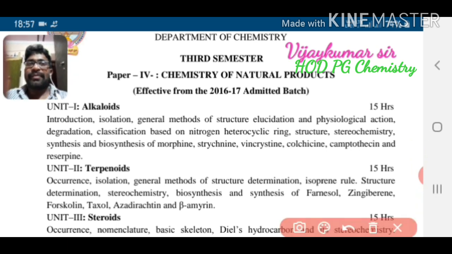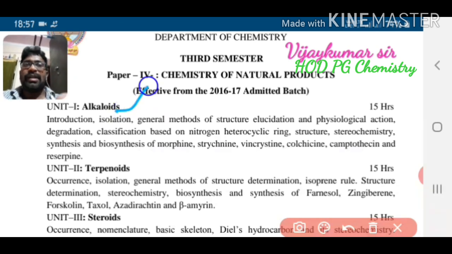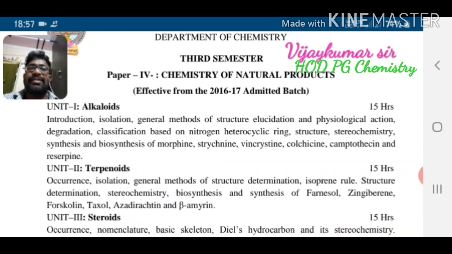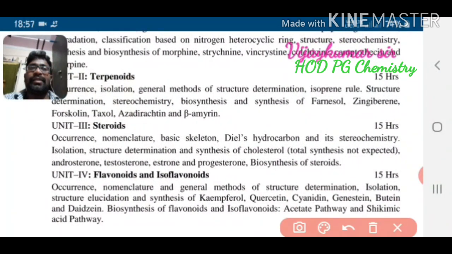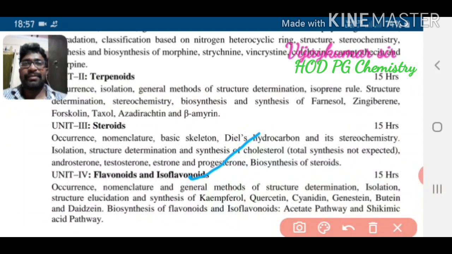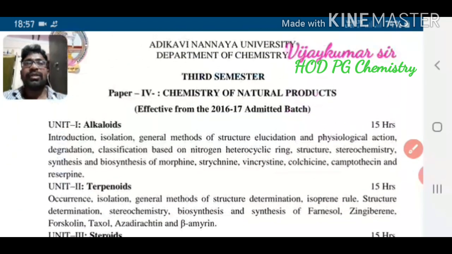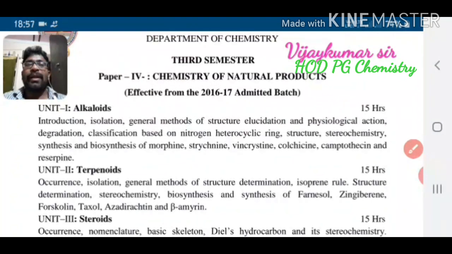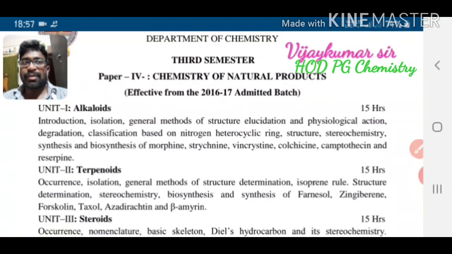Those are alkaloids, terpenoids, steroids, and flavonoids and isoflavonoids. In chemistry of natural products, different types of natural products, natural compounds, are there.